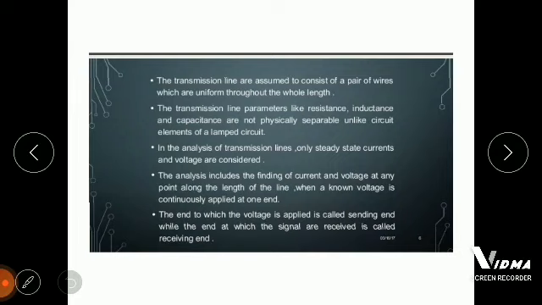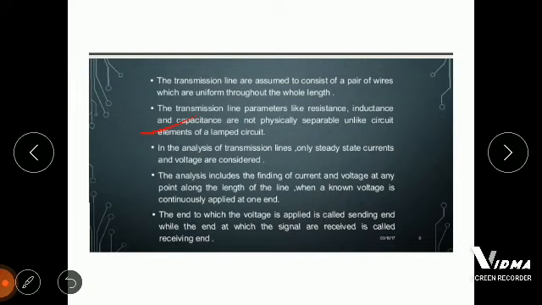The transmission line parameters like resistance, inductance, and capacitance are not physically separate, unlike the circuit elements of a lumped circuit. In an ordinary electrical circuit these parameters are lumped, but in a transmission line they are distributed throughout the line.